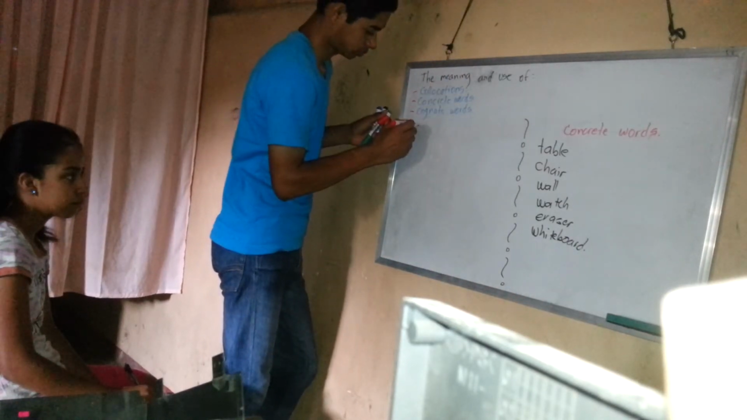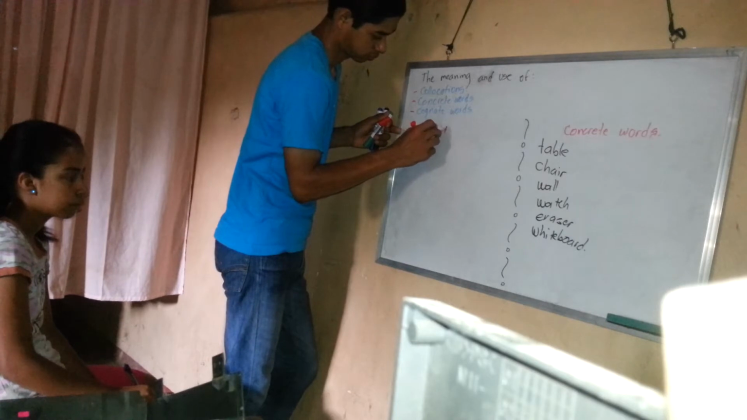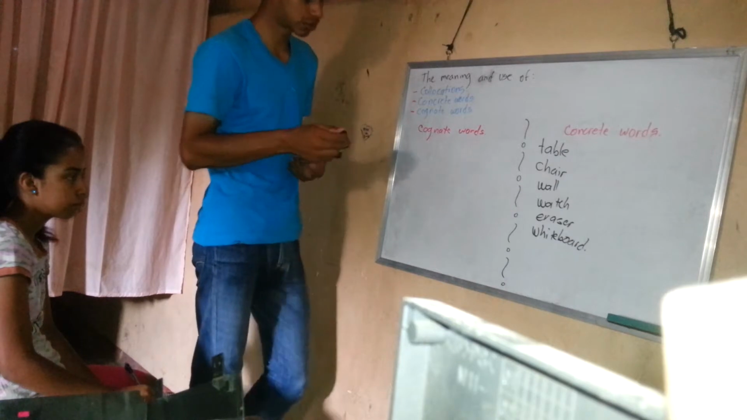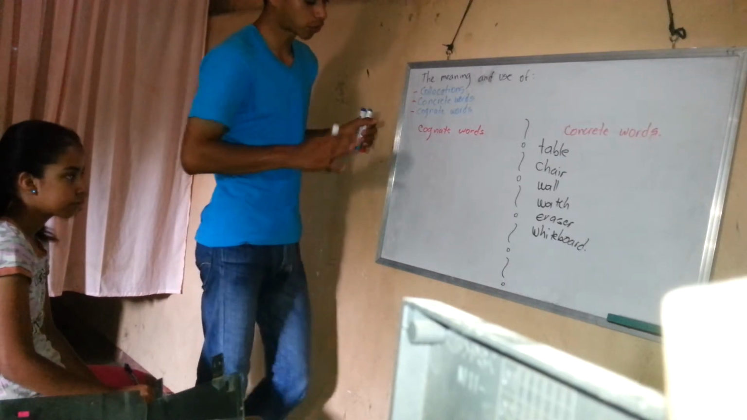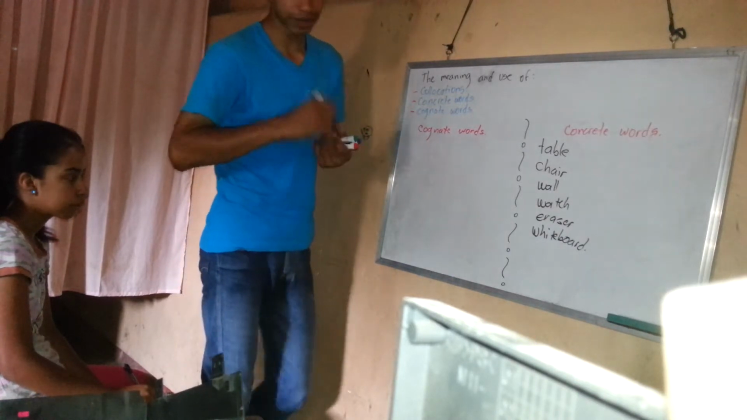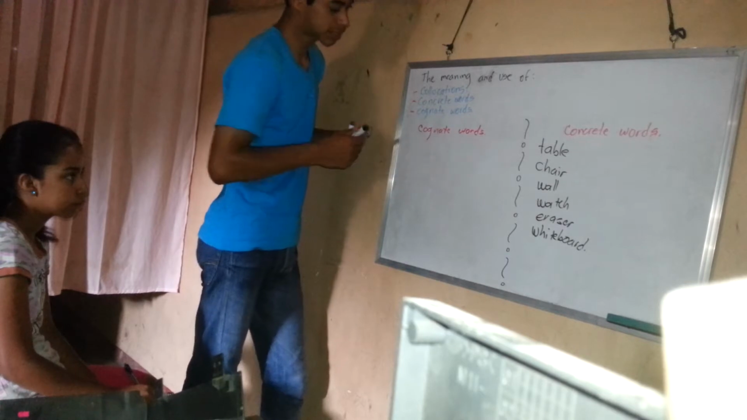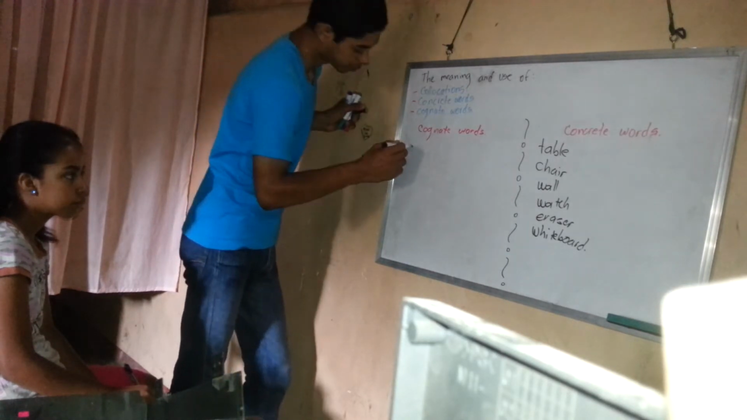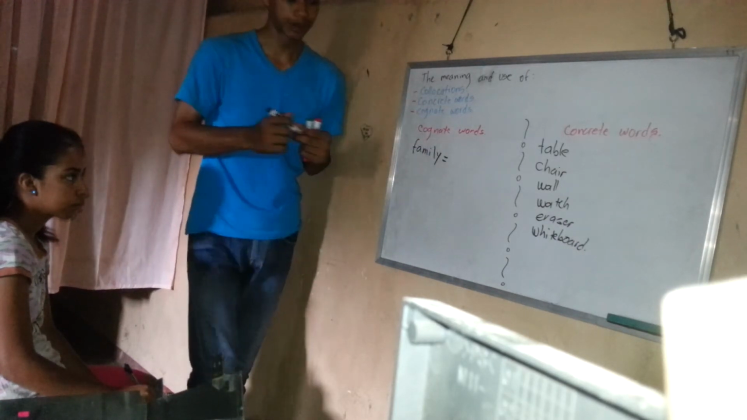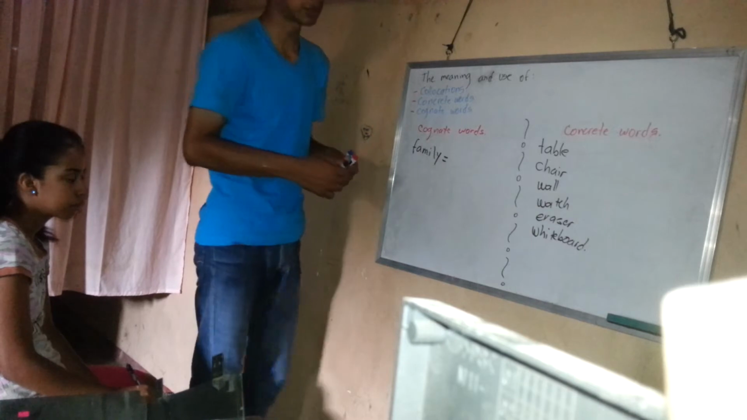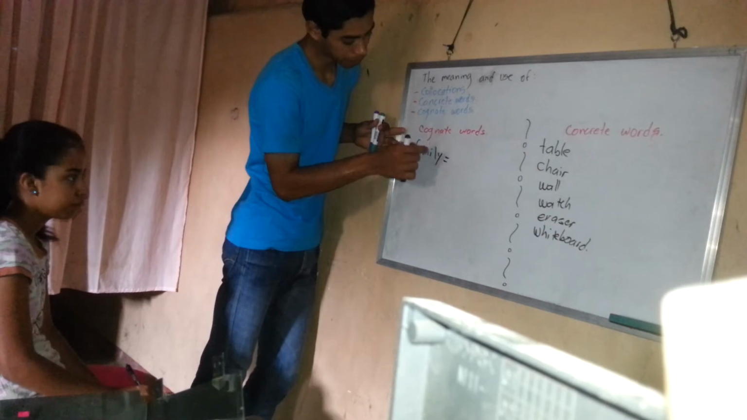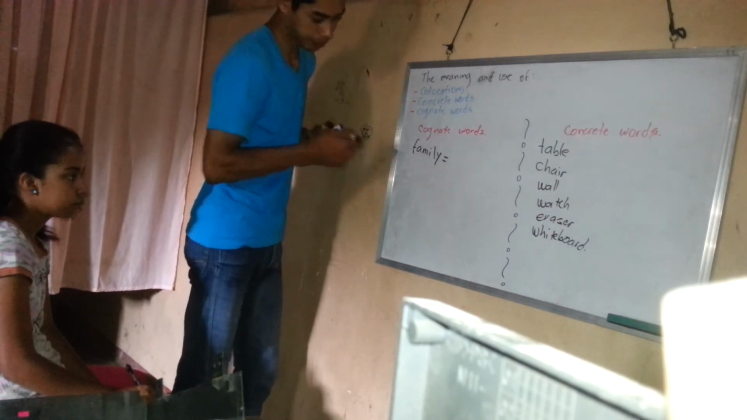Cognate words are all of those words that share a similar meaning, spelling, and pronunciation. What does this mean? For example, you have family. Family has a similar meaning in Spanish, and you know what it means in Spanish. If we change this Y for an IA, that's going to be the same spelling in Spanish.